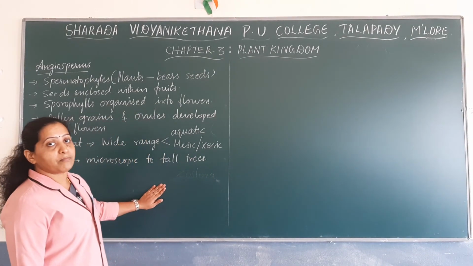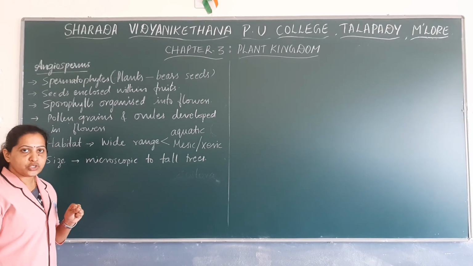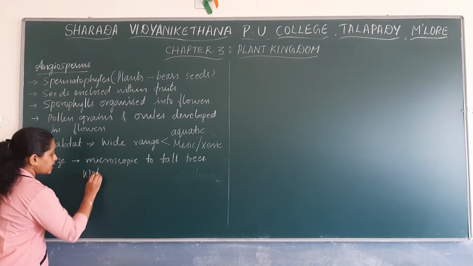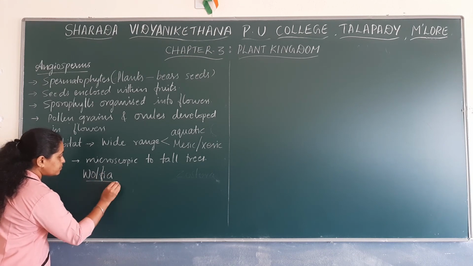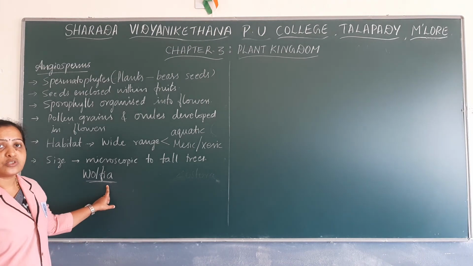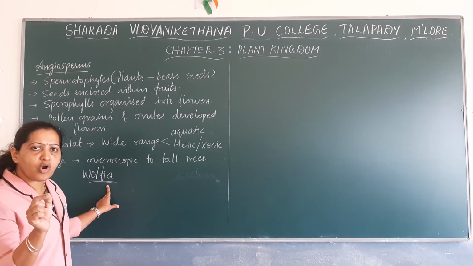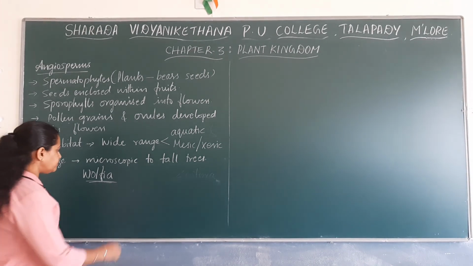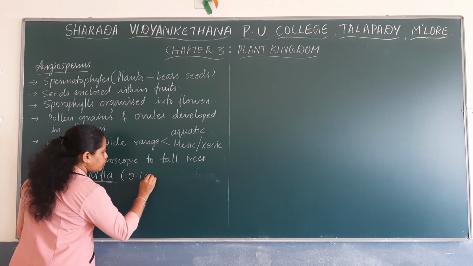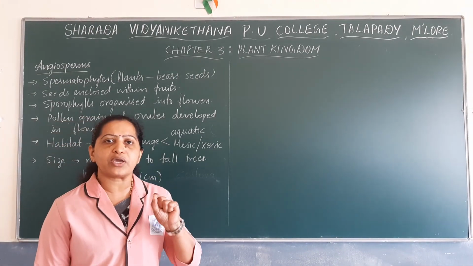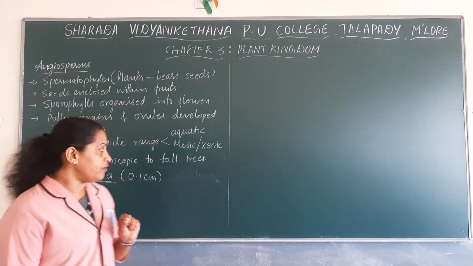For example, the smallest or microscopic angiospermic plant is named Wolffia. This Wolffia is a very small, minute, microscopic plant body which measures only around 0.1 centimeters.